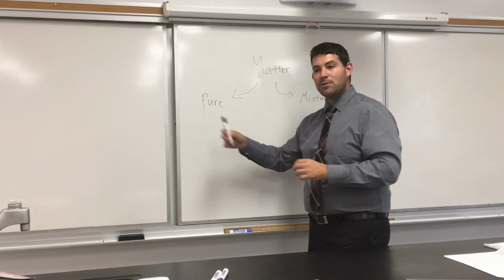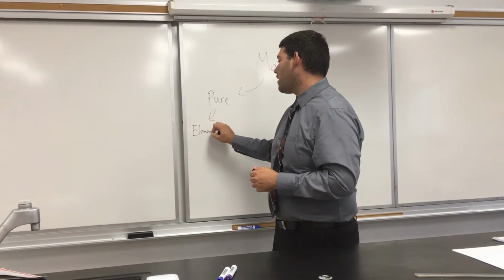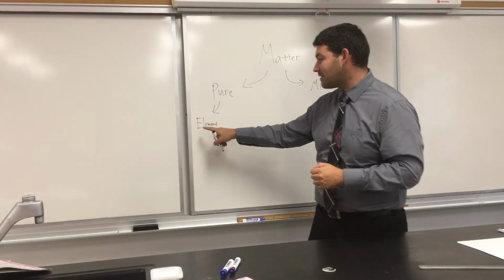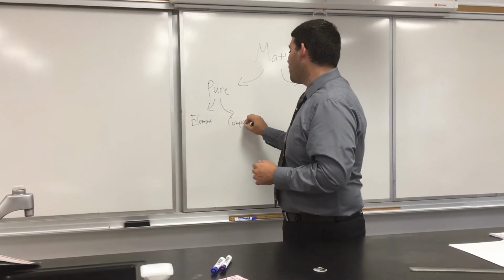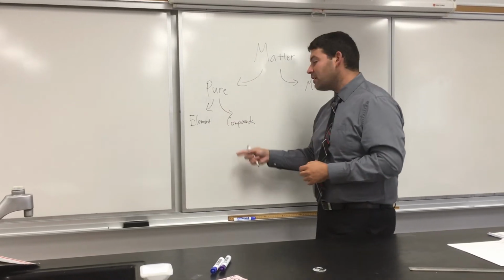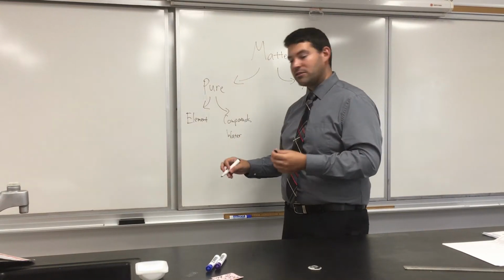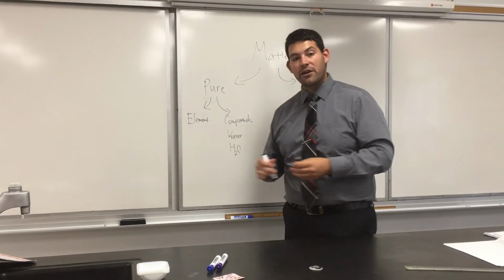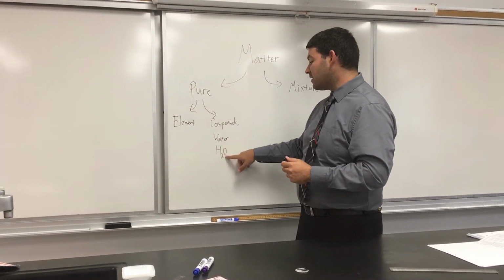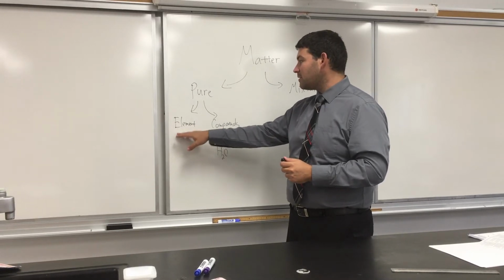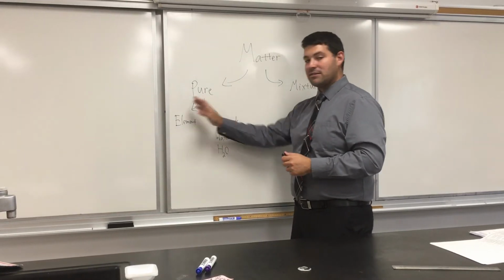Now if we were to classify the pure substances further, we either have elements, and an element has to appear on the periodic table. If it's not on the periodic table, it doesn't count. Or when we have multiple elements chemically combined, those are compounds. A great example of a compound would be water, also called H2O. We don't see H2O on the periodic table, but we see hydrogen and we see oxygen. So those are the elements. They are pure elements and there are pure compounds, two or more elements chemically combined. So that's on the pure side.